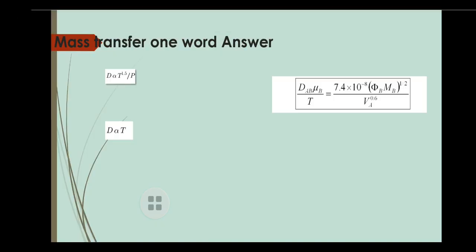The first question for the lecture is about diffusivity. The question is: diffusivity of a gas varies with temperature and pressure according to the relation. So you have to give the relation between diffusivity, temperature and pressure. The answer is D is directly proportional to T to the power 1.5 upon P.